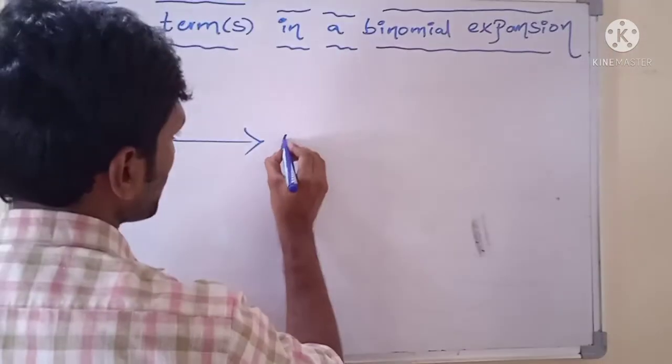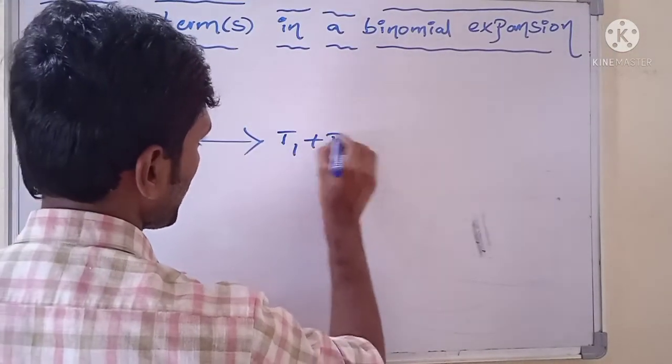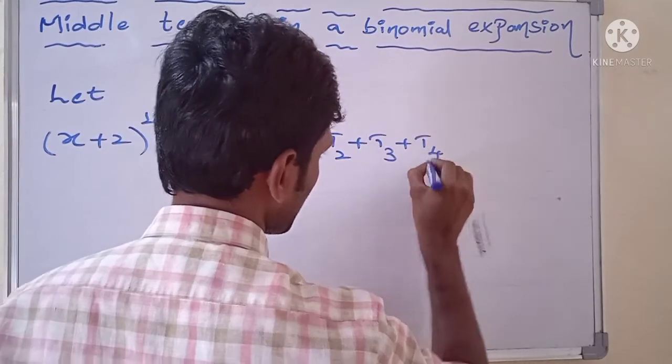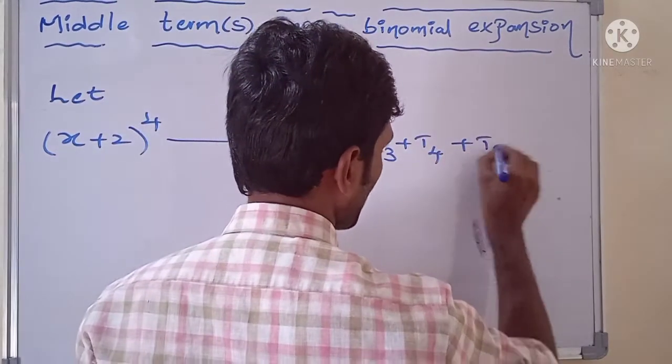Say this one. Let (x + 2)^4. Now, in this binomial expansion, totally there we have 5 terms: T1 plus T2 plus T3 plus T4 plus T5.